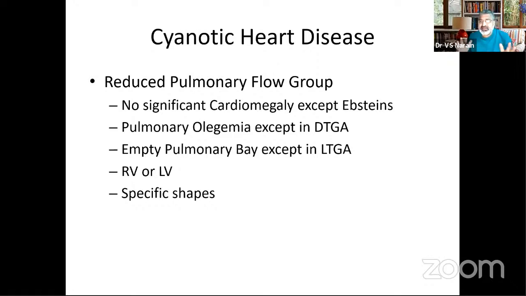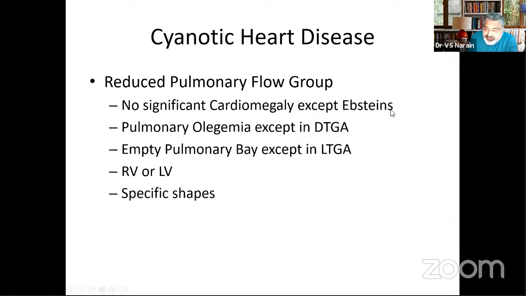So 5 TDS, where you have a large ventricular septal defect and severe pulmonary stenosis, this so-called tetralogy physiology. So within tetralogy physiology, the anatomical entities would be 5 TDS, which I have just mentioned. So reduced pulmonary blood flow has some common features in the X-ray. There will be no significant cardiomegaly.